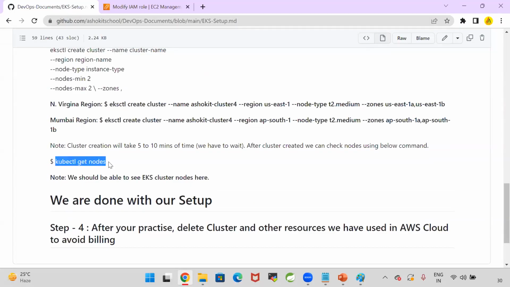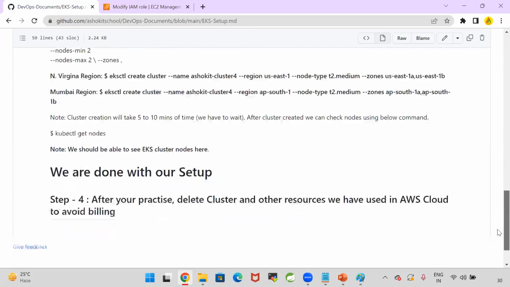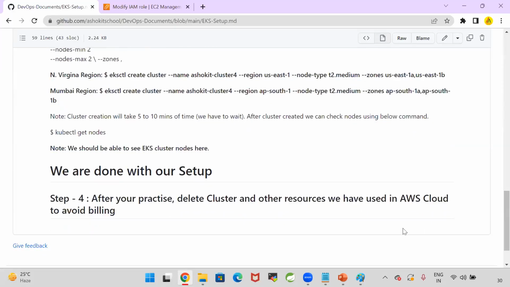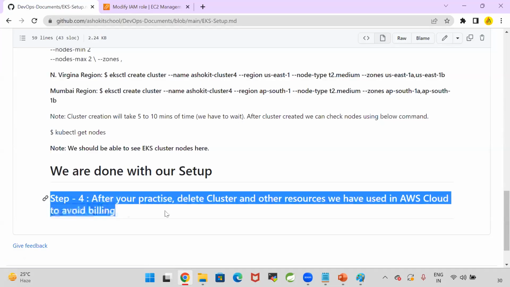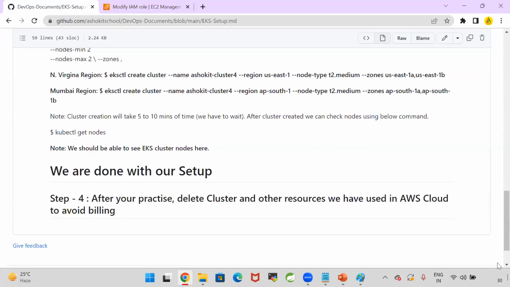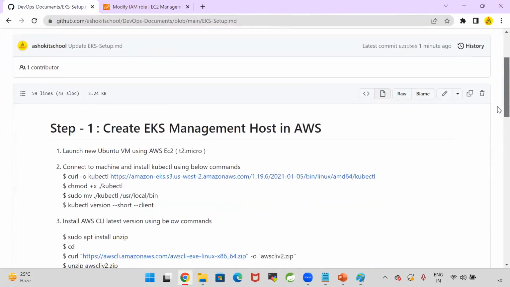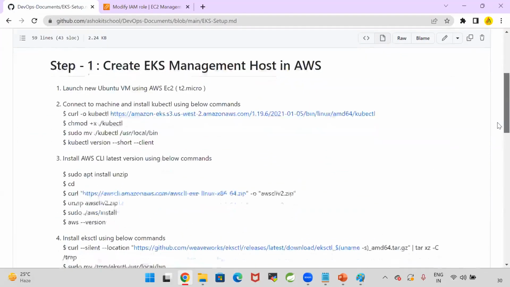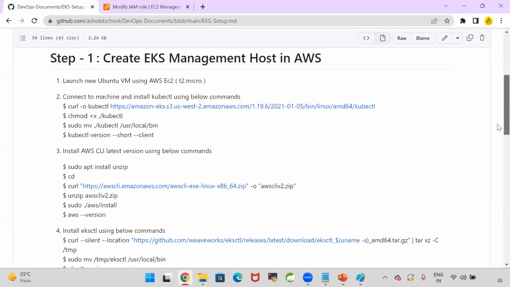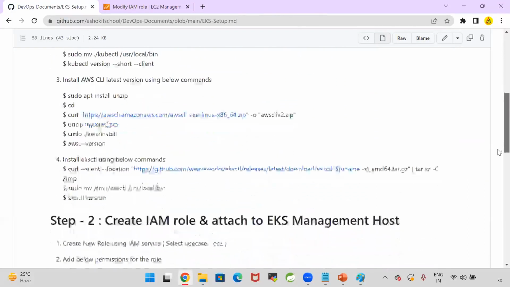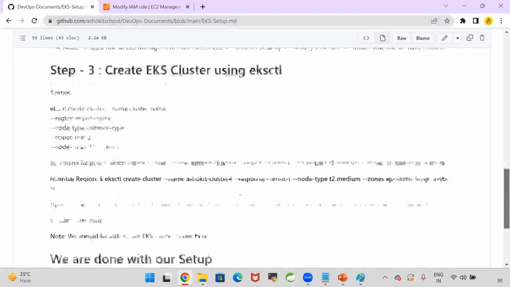Whenever you execute kubectl get nodes, it will display the nodes information. If nodes are displaying, that means we are done with our setup. After your practice, delete the cluster and other resources we have used in the AWS cloud to avoid the billing. So this step we don't need to do now because we need to practice for the next 10 days. Bill will be generated, no problem. We can make the bill amount as 0. You don't worry about that. Just set up the cluster and learn the concepts. Then I will show you how to make the bill amount as 0.